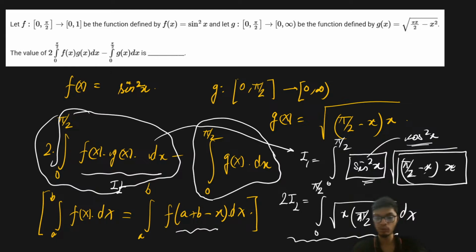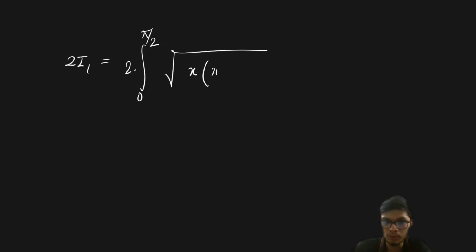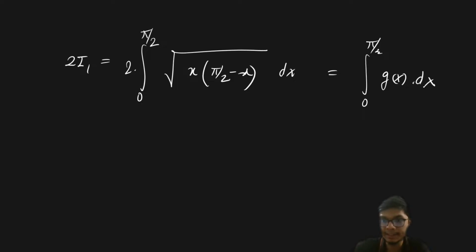If I find that integration, 2 times of I is going to be 0 to pi by 2 of the square root function of x into pi by 2 minus x dx, and that is nothing but the integration of 0 to pi by 2 of g of x.